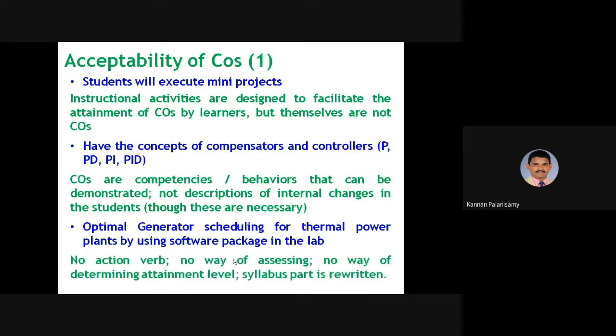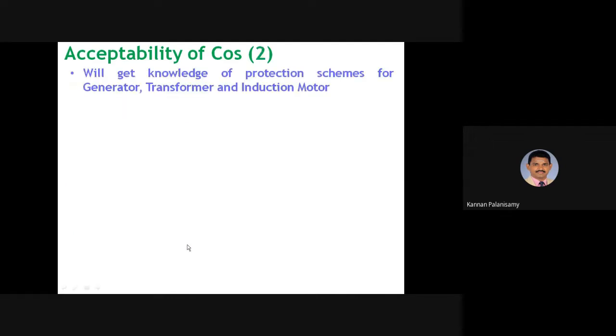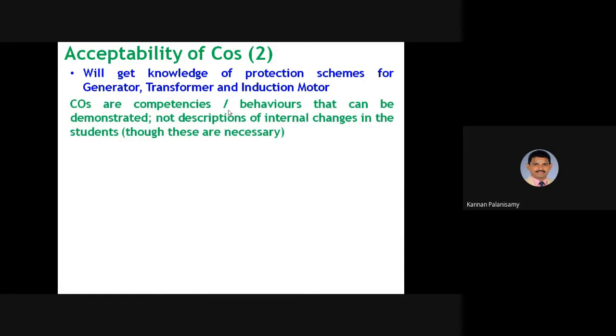Here there is no action verb, no way of assessing and no way of determining attainment level. The syllabus part is written, so this is not acceptable.